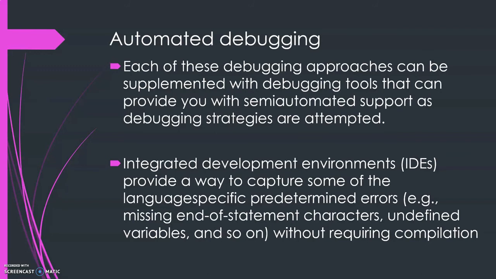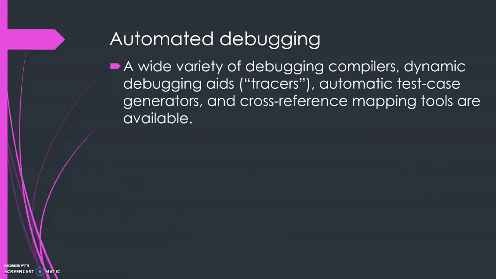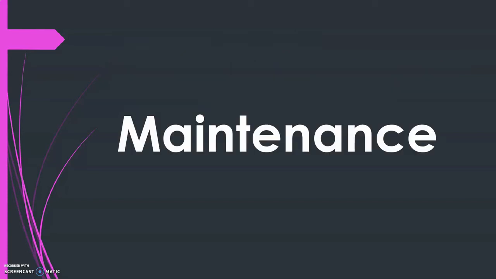The first one is the IDEs, which provide a way to capture some of the language specific predetermined errors, like missing end of statement characters and undefined variables, without any compilation itself. Then we have a wide variety of debugging compilers, dynamic debugging aids, automatic test case generators, and cross-reference mapping tools, which are also available as automated debugging tools.